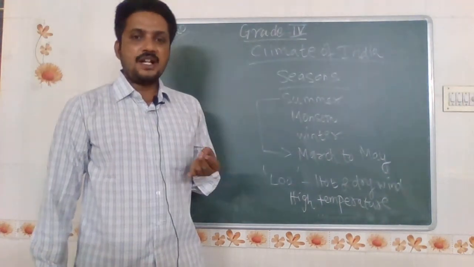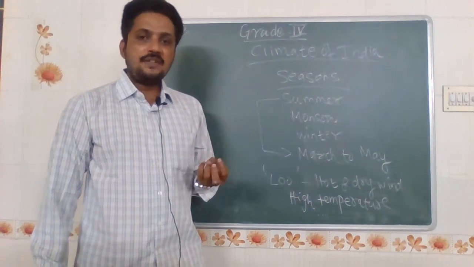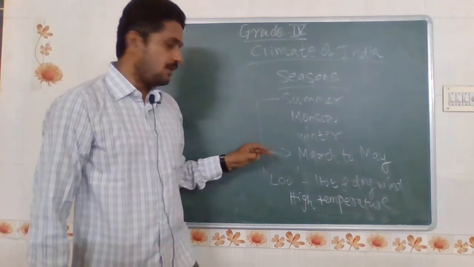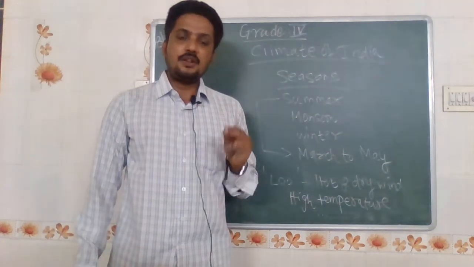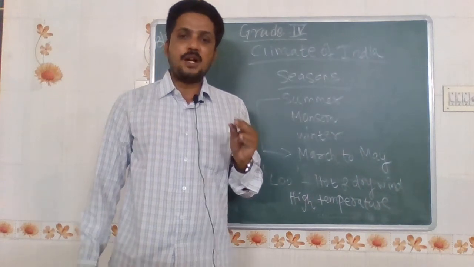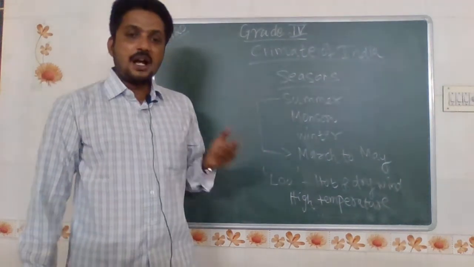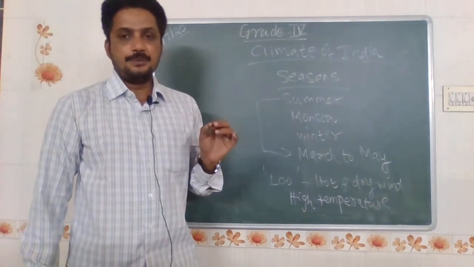Recently, for example in Dharmapuri, previous year from March to May we received maximum rainfall. The meteorological department survey says Tamil Nadu has been receiving maximum rainfall from March to May.